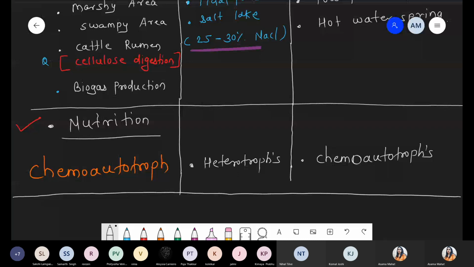What is the difference between the autotrophs and the chemoautotrophs? Pratyusha, autotrophs means they can synthesize their own food. Under the autotrophs, two types, chemoautotrophs and the photoautotrophs. Photoautotrophs means synthesis of food in presence of light. Chemo means light की जरूरत नहीं है, but now chemical undergo the degradation, electron generate, ATP production, and that ATP utilized for the food production.